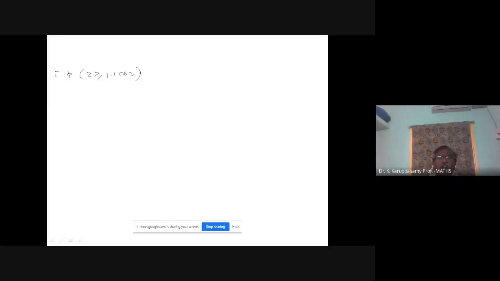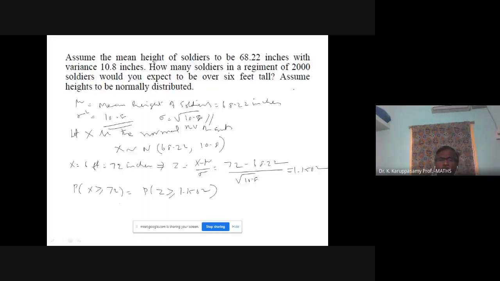I want to know the value of this area. In the bell-shaped curve, forget about remembering the formulas. If you understand the concept, whatever the number, you can easily do it. Z greater than means right side of 1.1502.